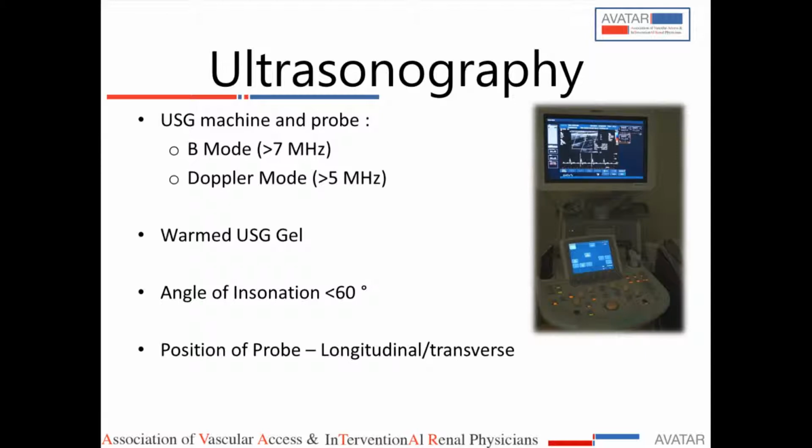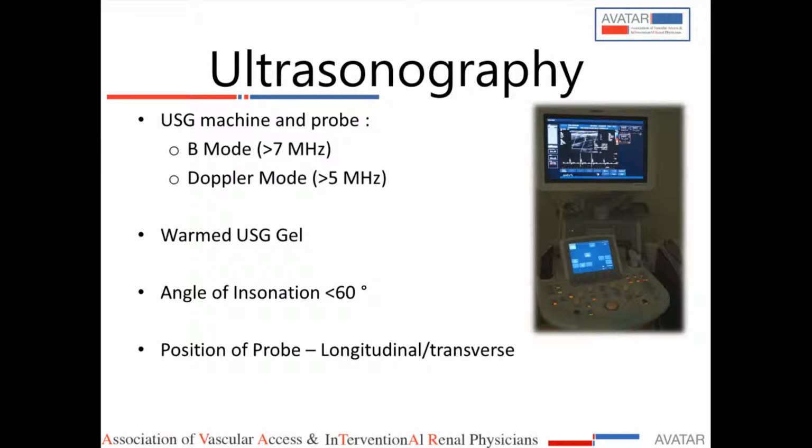The gel is used for the interface, and also the environment matters. If it is very cold, it will cause shrinkage of the vessels and the size may differ. So the environment should be correct. Then the angle of insonation, that is, when you are doing the Doppler, the direction of the ultrasonic wave and the blood flow make an angle, and it should be 60 degrees or less, because the formula for Doppler estimation uses cos theta, the cos of 60 degrees. So it should be less than 60.